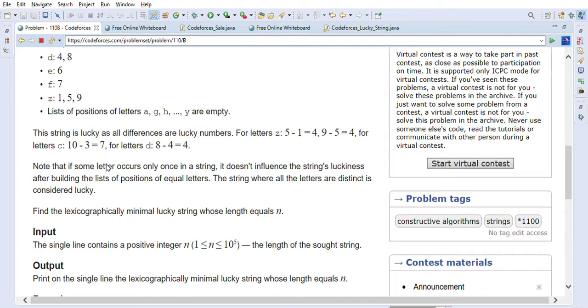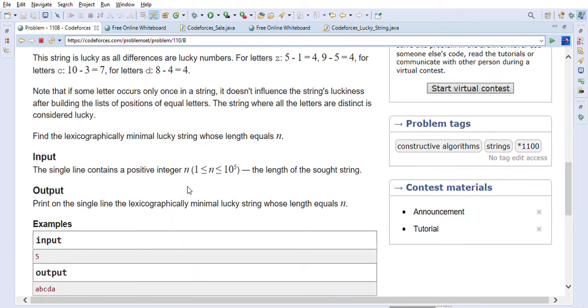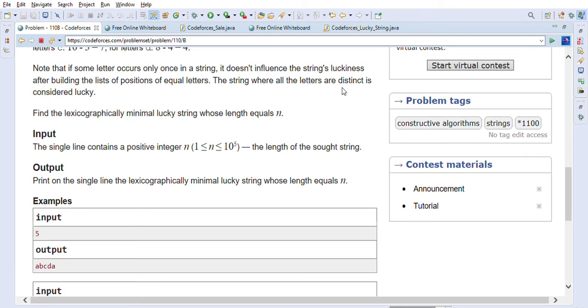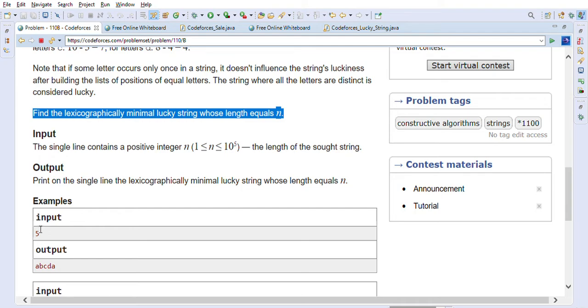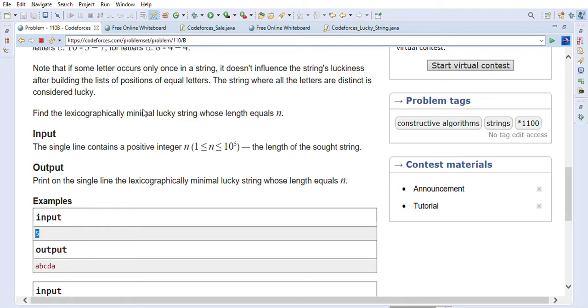So note that if some letter occurs only once in a string, it doesn't influence the string's luckiness. After building the list of positions of equal letters, a string where all the letters are distinct is considered lucky. So find the lexicographically minimal lucky string whose length equals n. They will give us one n, for example 5, and we have to find the lexicographically minimal string.